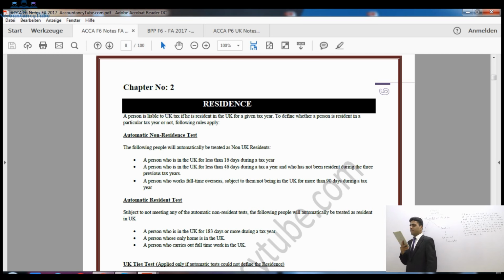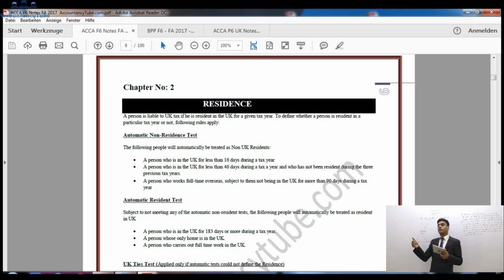The second test says that a person who is in the UK for less than 46 days during a tax year and who has not been resident during the 3 previous tax years. Now this time there are 46 days, so there are a few more days, but another condition is that you must not be UK resident in the previous 3 tax years. So if you have not been resident in the previous 3 tax years and you spend 46 days or less, then you will be considered automatically non-resident. So that was the second condition.